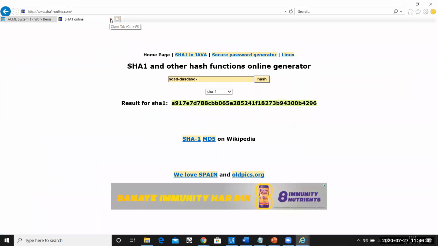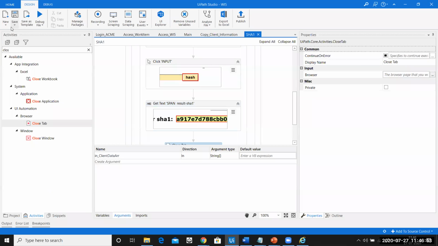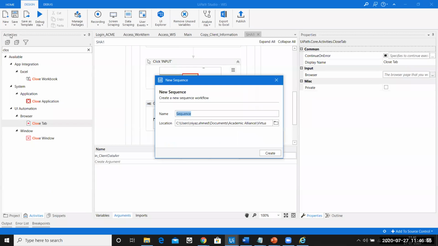Say for example, this is getting closed. What do I do next? I need to click here. That is click on where? Update work item. So how do you do that? Create a new sequence for that. Name it in this way so that you can understand it. So this is going to be update work item.